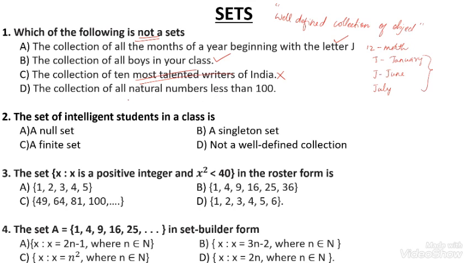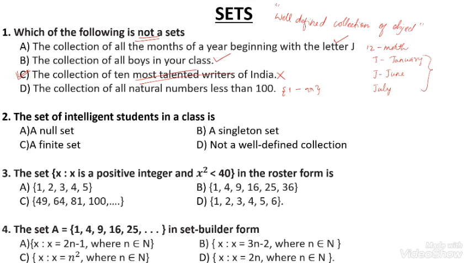The collection of all natural numbers less than 100. We can take the natural numbers less than 100, that is 1 to 99. We can easily count the numbers. Therefore, option C is not a set. The answer is option C.